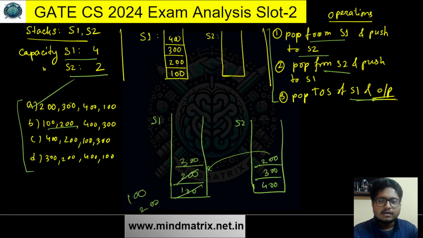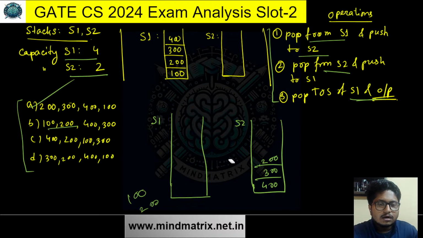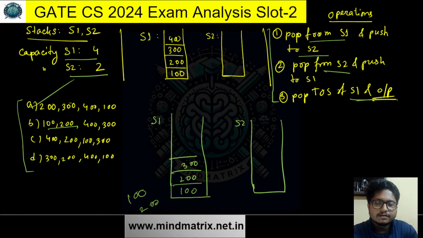Okay, so this is 100, 200, 300, and 400. 100 was here, and I made a mistake here, actually. I think 300, 400. So 400 will be here first, then 300, popping 300, pushing it into here, popping 200, pushing it into here.